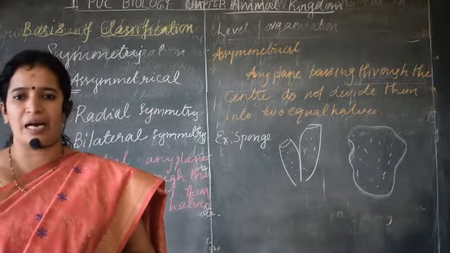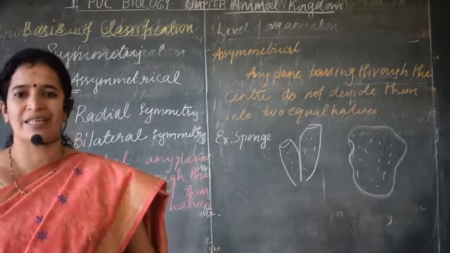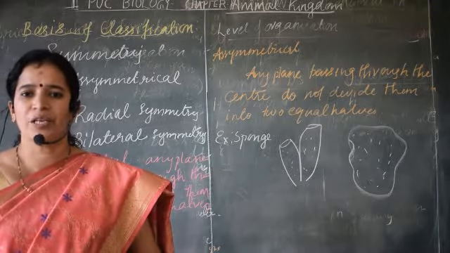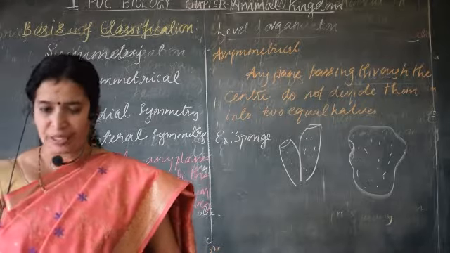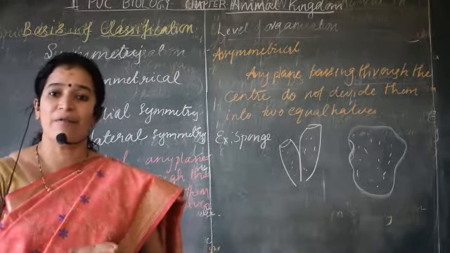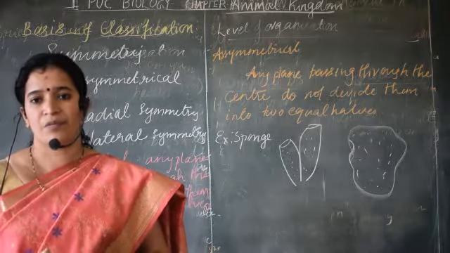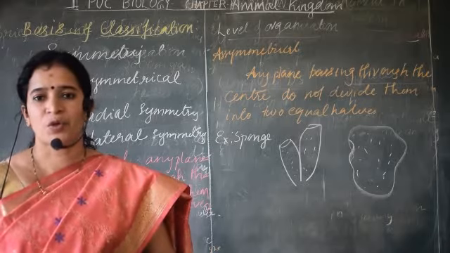Consider a crab. Even if you consider the human body, they show bilateral symmetry. So bilateral symmetry means where the body can be divided into two identical left and right halves. That is called bilateral symmetry.